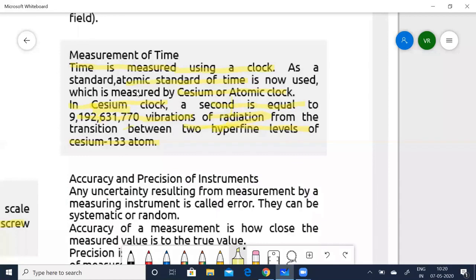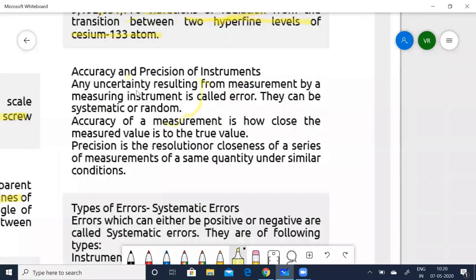Then, coming to accuracy and precision of instruments. When I say instruments, obviously there can be errors, due to the machine we are using or while measuring. So what is error? Any uncertainty resulting from measurement by a measuring instrument is called an error.